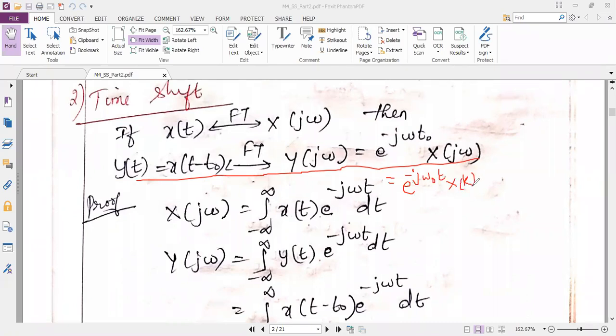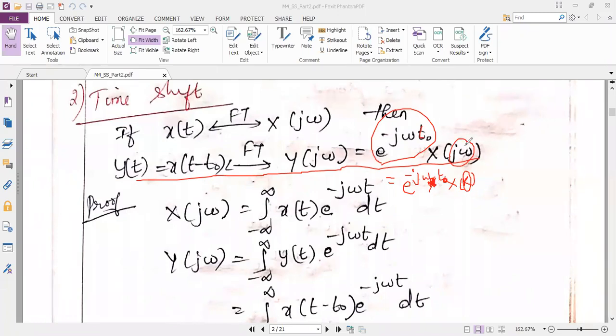See, I think you can know what is the difference. The difference is, j omega is for the Fourier transform. K is used for the Fourier series. That's it. Whereas the remaining things are exactly same. E power minus j omega t naught. Here e power minus j omega naught t. So it is our wish. The subscripts and all is our wish. If we write omega instead of omega naught also, nothing is wrong. I think you can understand my concept.